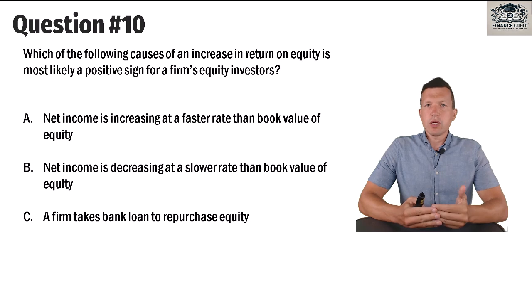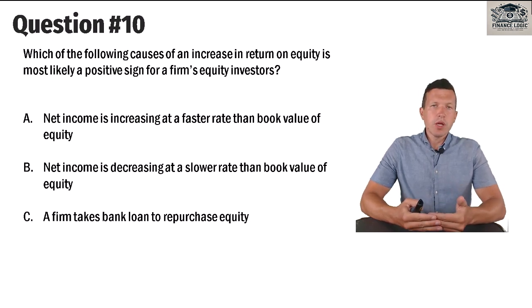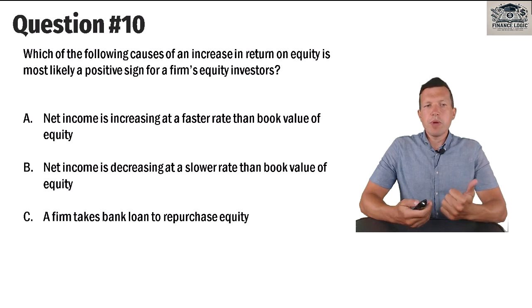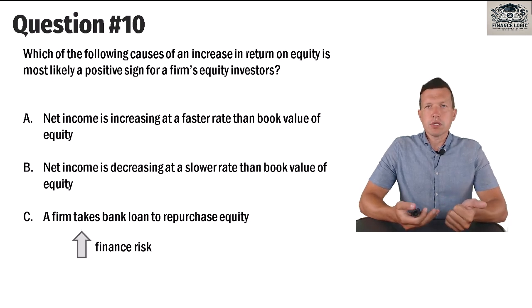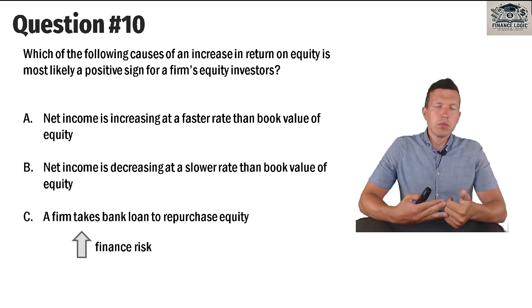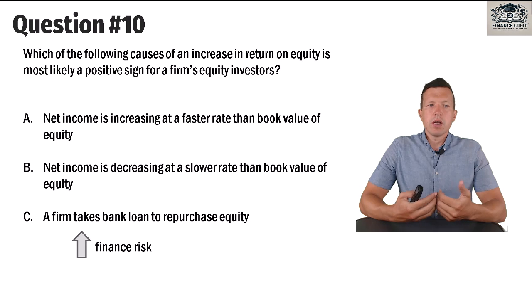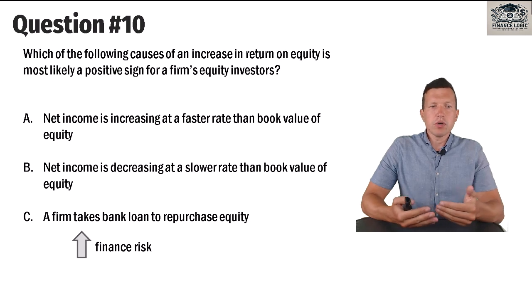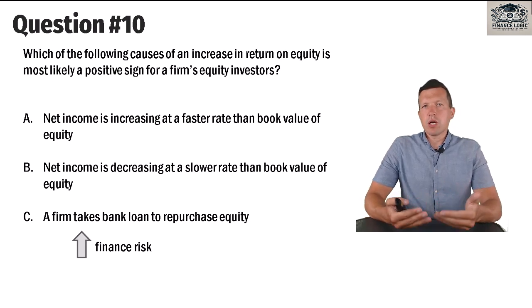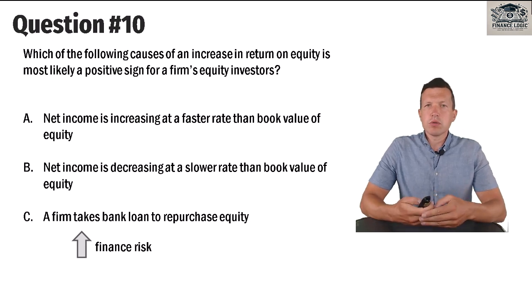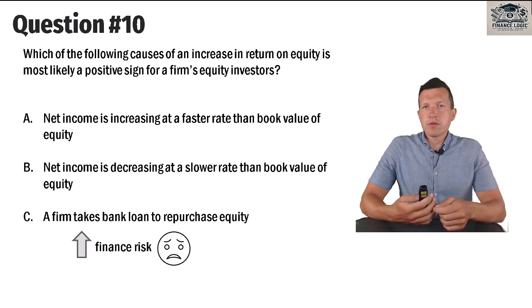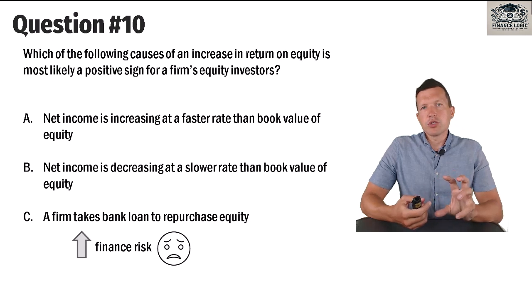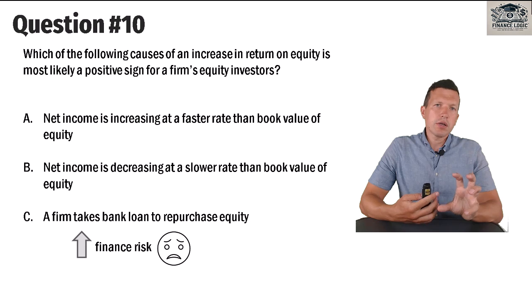Well, an increase in return on equity would be the most beneficial for equity investors if it's not associated with a significant increase in risk. Option C assumes a dramatic increase in financial risk because the company takes a bank loan. Taking a bank loan means having in future fixed payments, which are independent from company's performance. That is why C is not correct. It is a very bad thing. It means that shareholders get increasing financial risk.